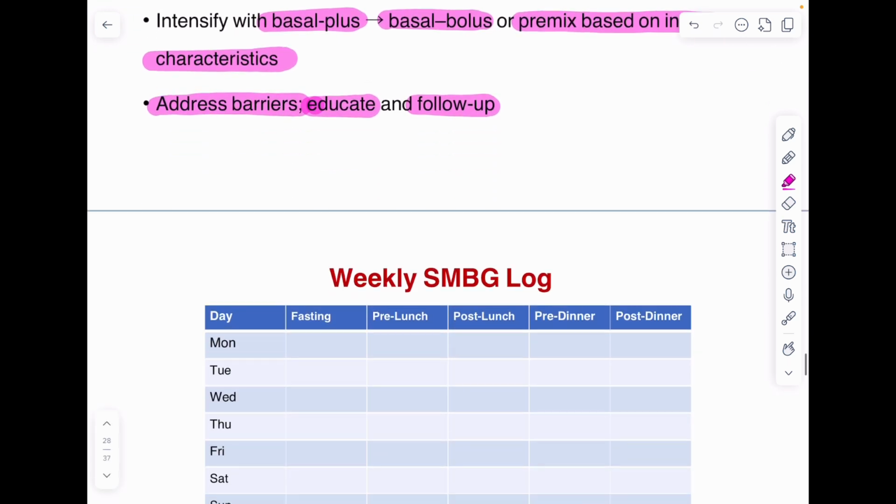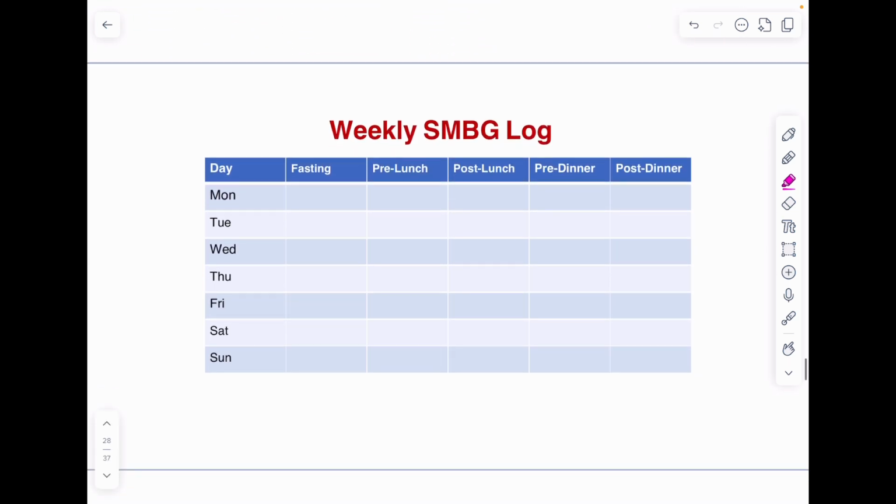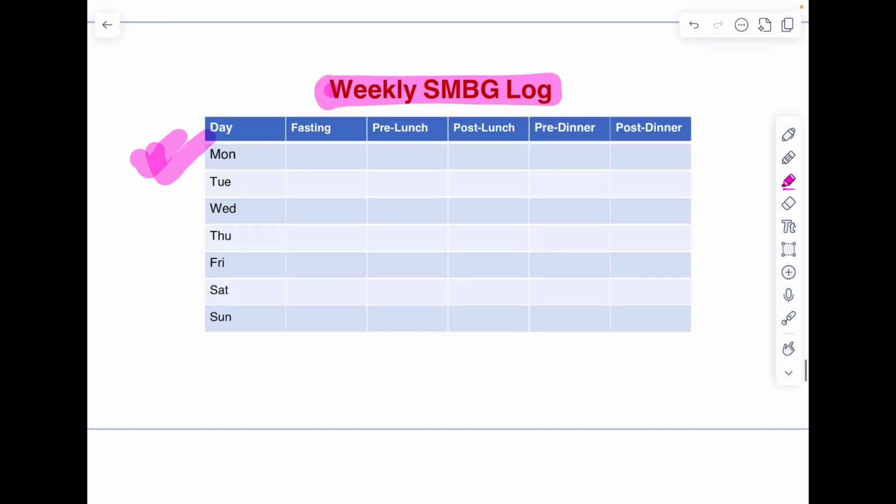Okay, this is just an example of weekly self monitoring of blood glucose log. So we can ask the patient to monitor the blood glucose when the patient is on basal bolus regime or premix regime in this way, and then we can modify the insulin dose depending on the patient's need and depending on the patient's blood sugar level.